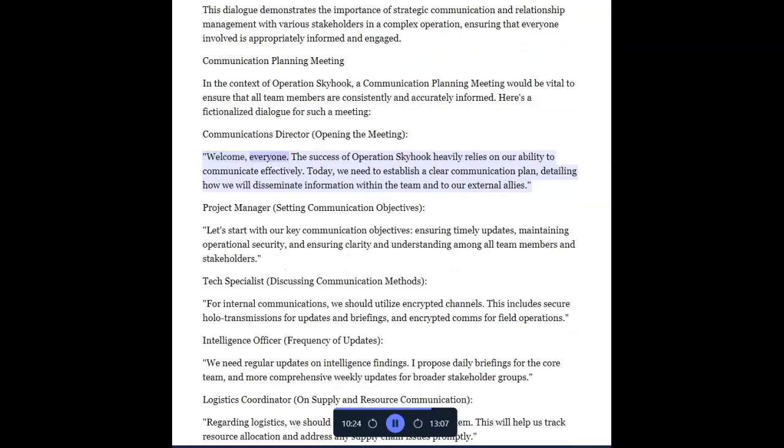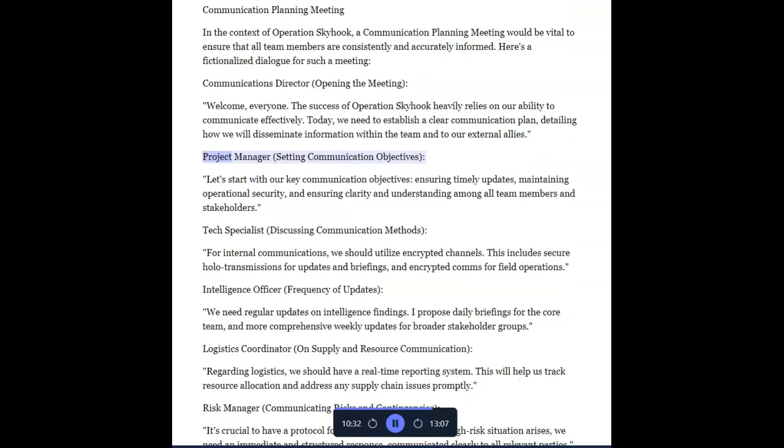Welcome, everyone. The success of Operation Skyhook heavily relies on our ability to communicate effectively. Today, we need to establish a clear communication plan detailing how we will disseminate information within the team and to our external allies. Project manager, setting communication objectives.